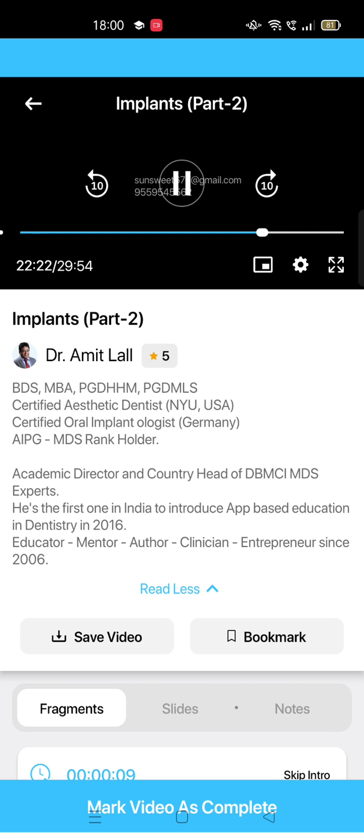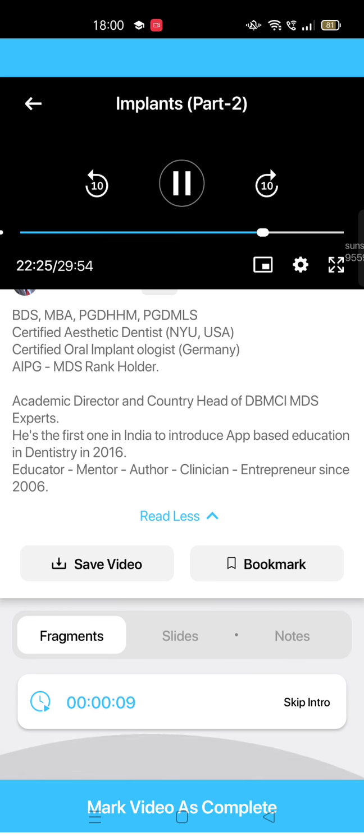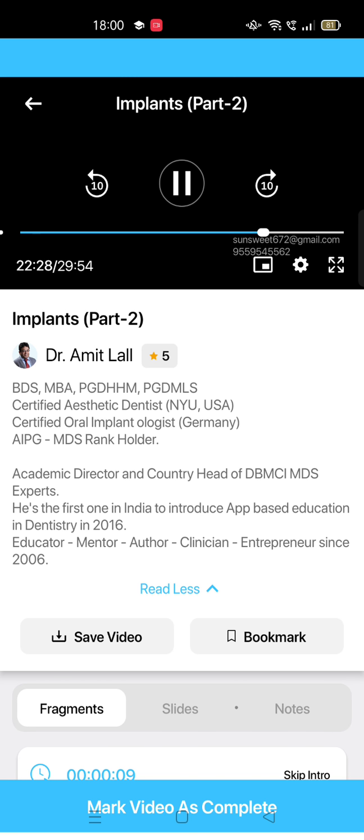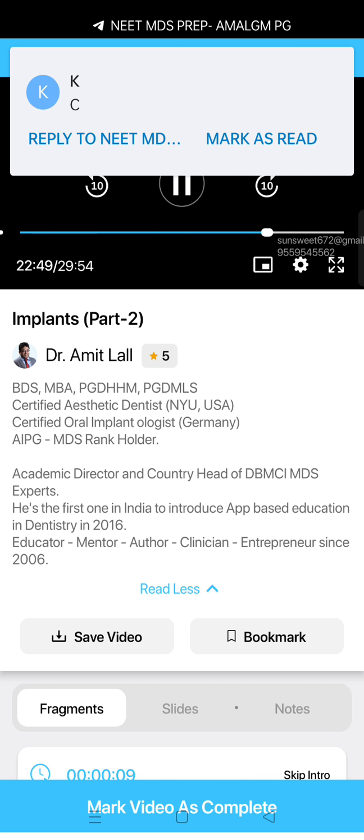The average inter-arch distance of edentulous ridge is 40 millimeters. In many MCQ books it is wrongly written as 40 centimeters. You can imagine, one scale of 12 inches is 30 centimeters, so 40 centimeters would be this much, and you can imagine a patient opening this wide a mouth in your clinic.